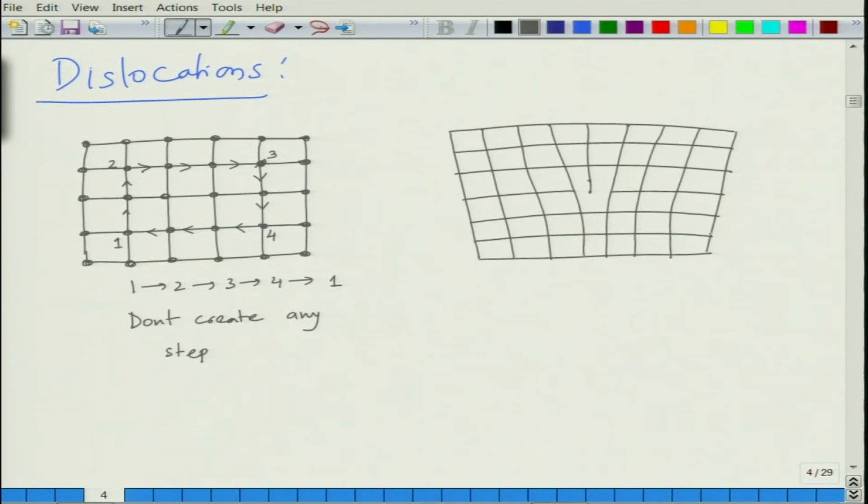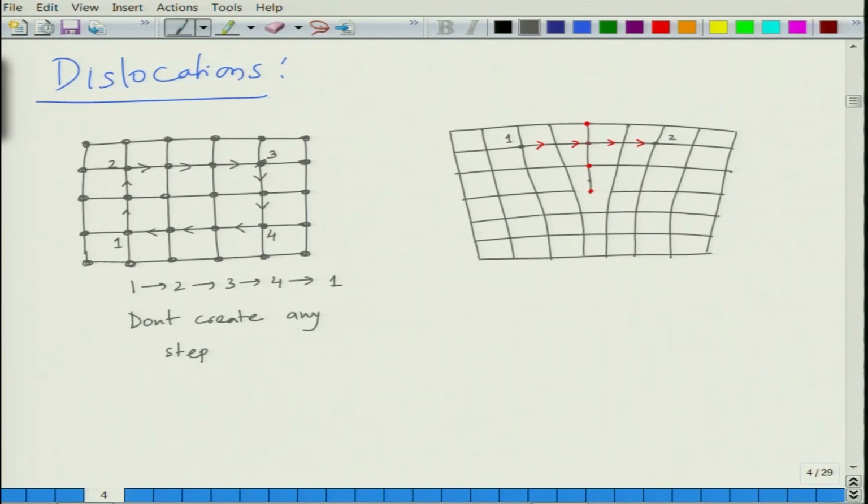So, what we have here is, let us say if I start now at one, at this point. We can see that there is an extra row of atoms here in an otherwise perfect crystal. So, this is the extra row of atoms, okay, in an otherwise perfect crystal. So, if this is the case, let us say we go from 1 to some position. Let us say 1 step, 2 step, 3 step, 4 step, we go to position 2, all right.